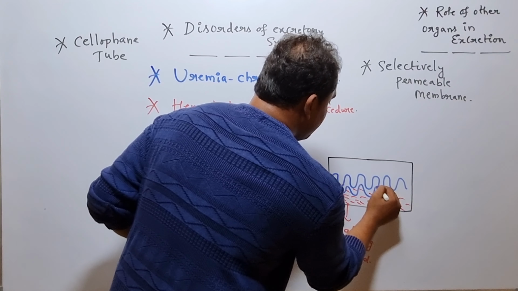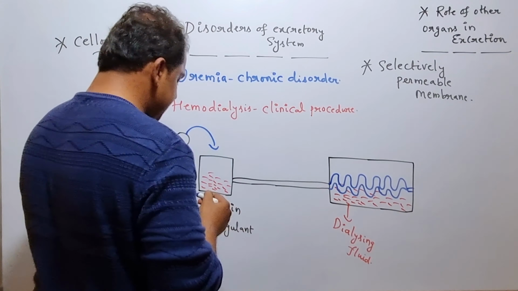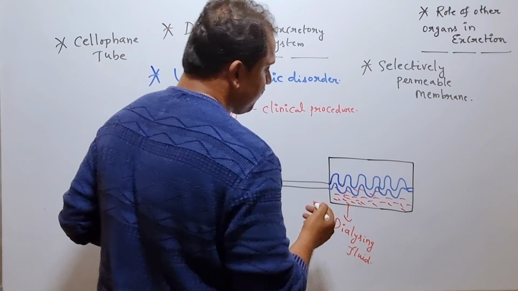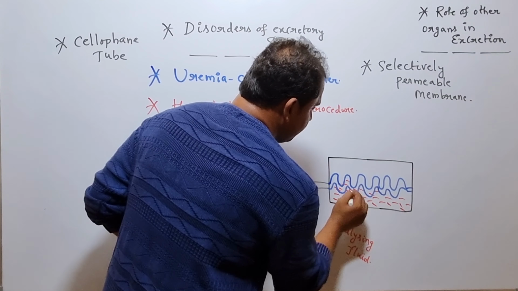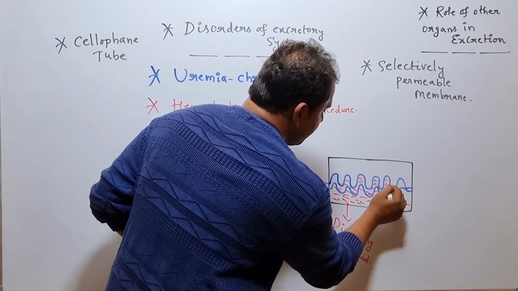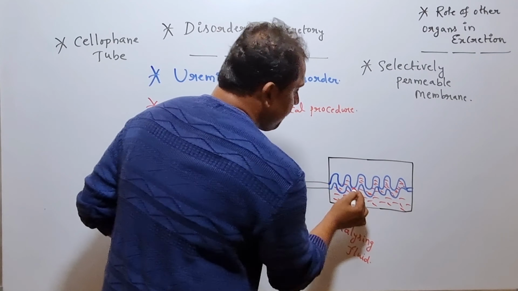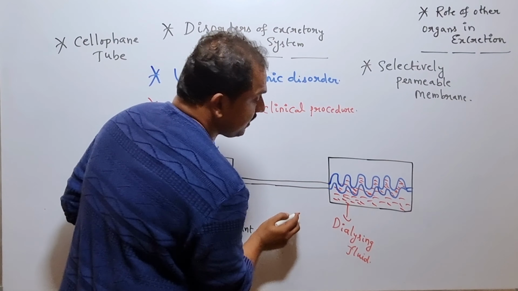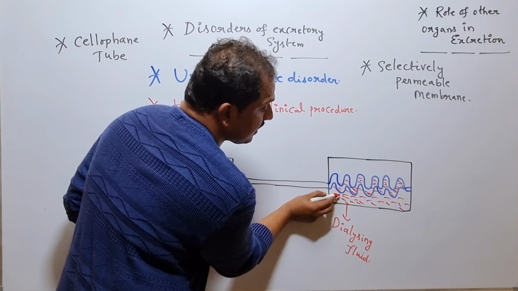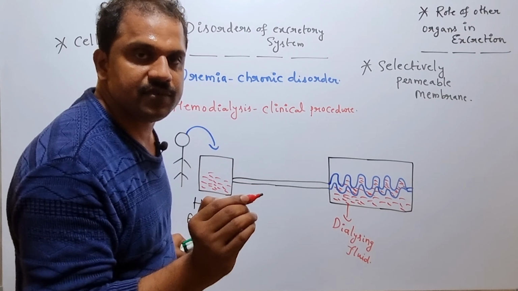So within the cellophane tube is the blood which contains the various nitrogenous waste. The nitrogenous waste is capable of transferring from higher concentration to lower concentration by taking advantage of a specific mechanism, which is nothing but what? Diffusion.